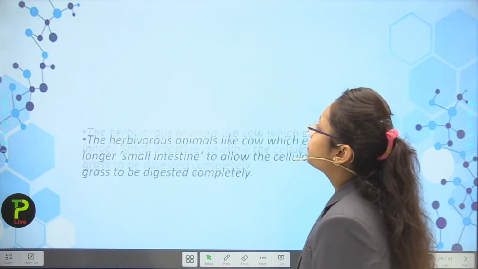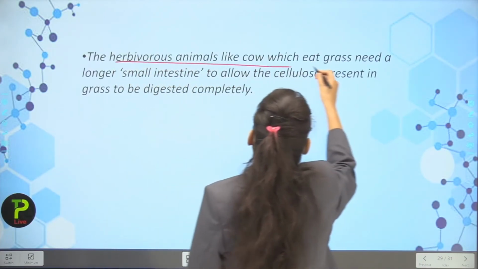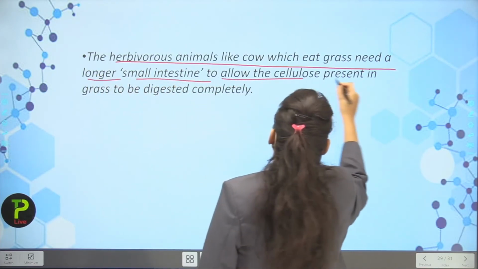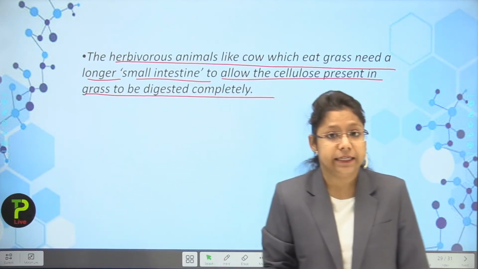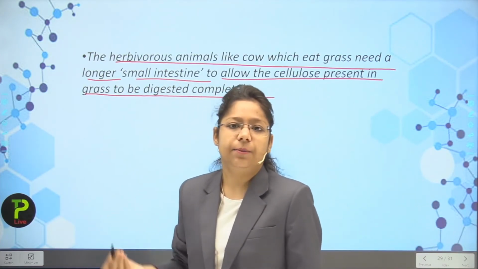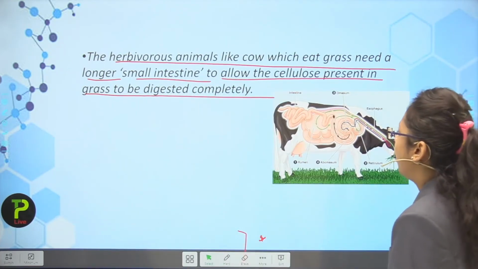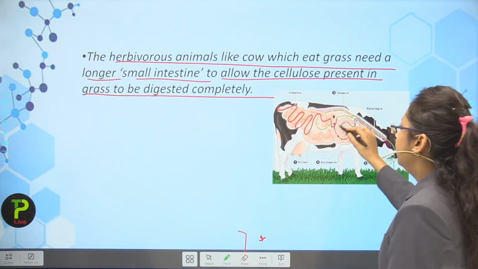Okay, students. Now, the first important fact is herbivorous animals like cow which eat grass need a longer small intestine to allow the cellulose present in the grass to be digested completely. So, actually herbivores just depend upon the grass only. That is why the cow has a larger gut. The intestine is very, very large.